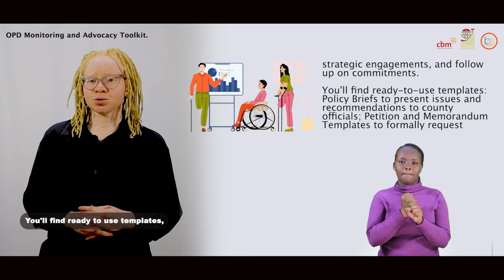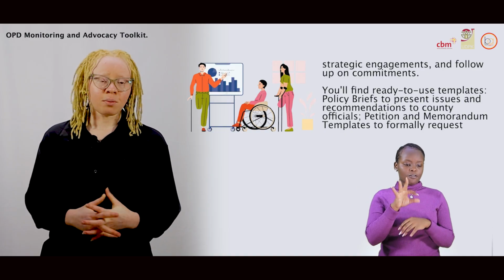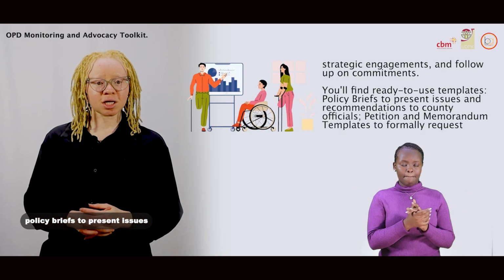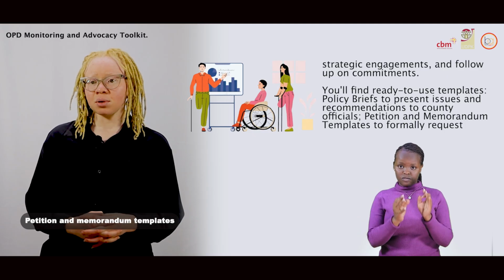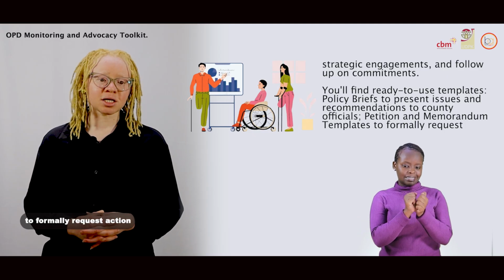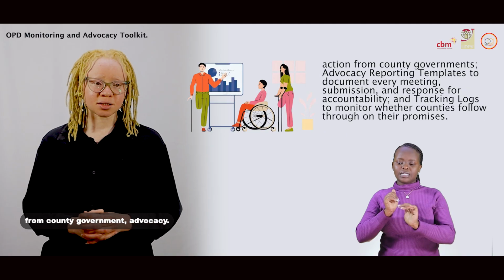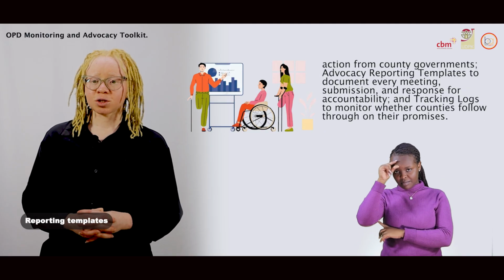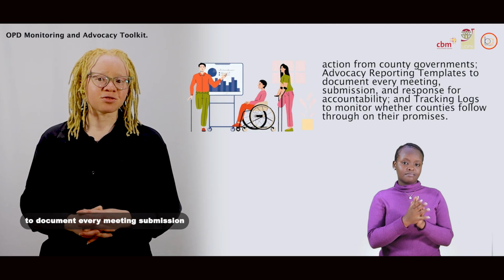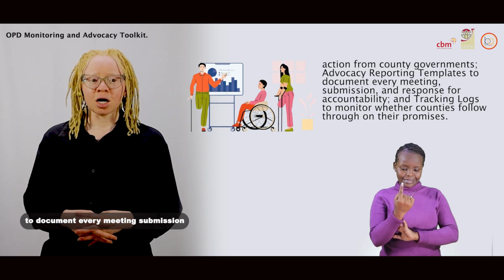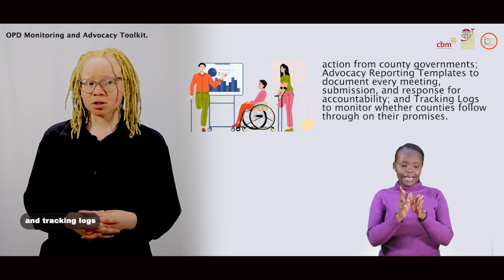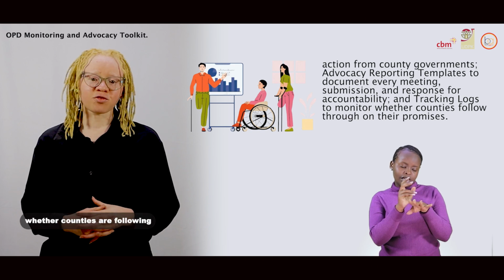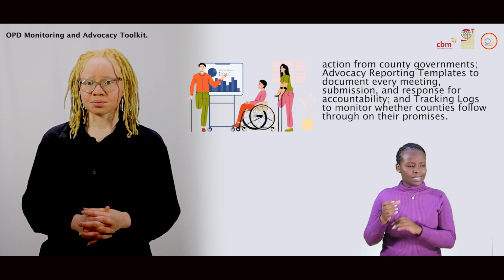You'll find ready-to-use templates, policy briefs to present issues and recommendations to county officials, petition and memorandum templates to formally request action from county government, advocacy reporting templates to document every meeting, submission, and response for accountability, and tracking logs to monitor whether counties are following through on their promises.